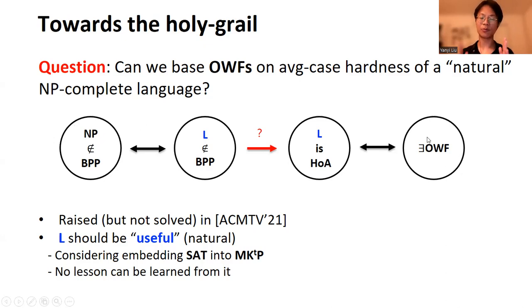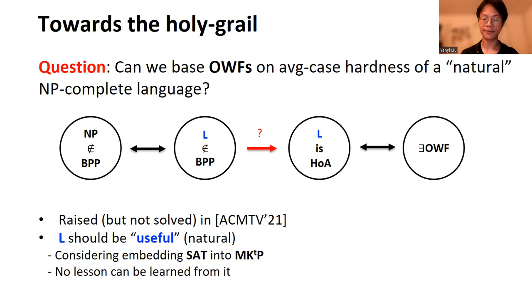So ideally, we want some language which is natural and useful, sitting here and telling us something about worst-case to average-case reduction. For example, MKTP would be a great choice here. In some sense, our main theorem identified such a language which can sit here as the language L.